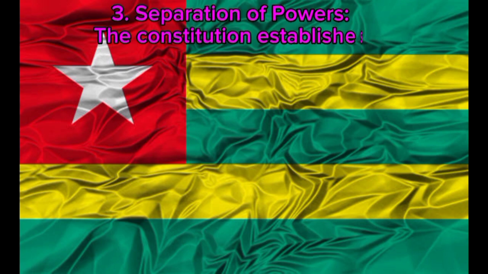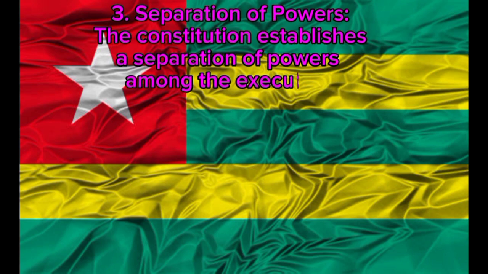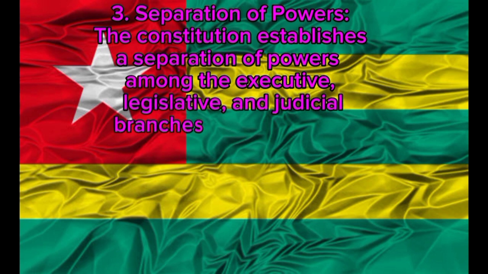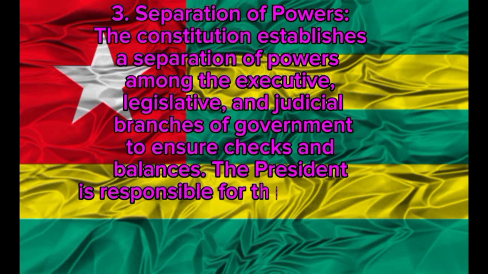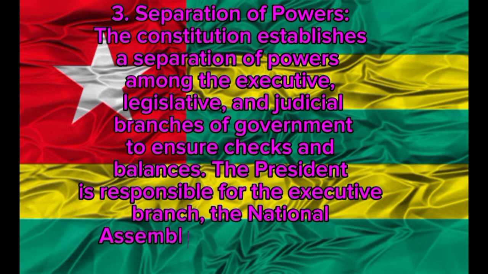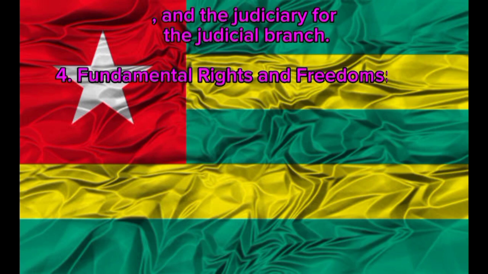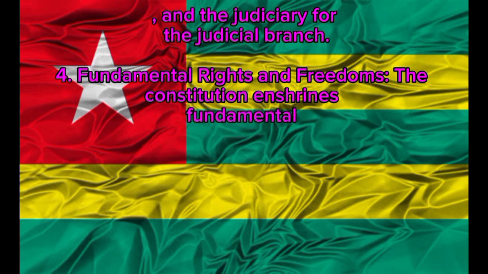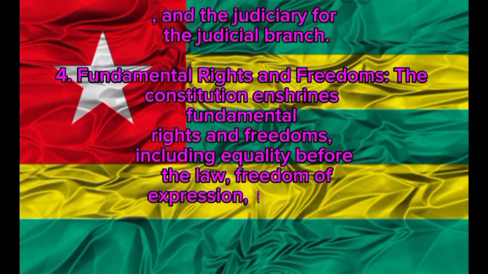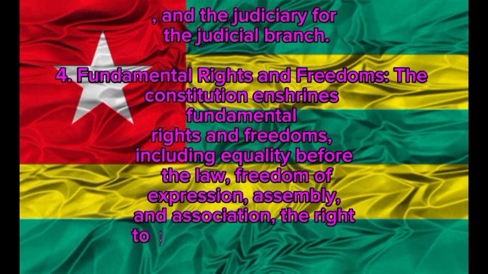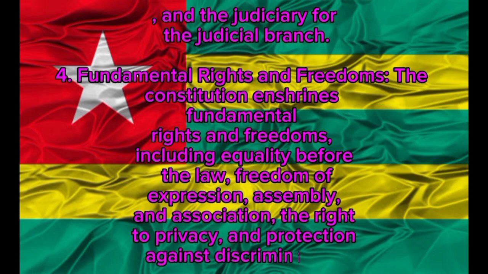3. Separation of powers. The Constitution establishes a separation of powers among the executive, legislative, and judicial branches of government to ensure checks and balances. The president is responsible for the executive branch, the National Assembly for the legislative branch, and the judiciary for the judicial branch. 4. Fundamental rights and freedoms. The Constitution enshrines fundamental rights and freedoms, including equality before the law, freedom of expression, assembly, and association, the right to privacy, and protection against discrimination.